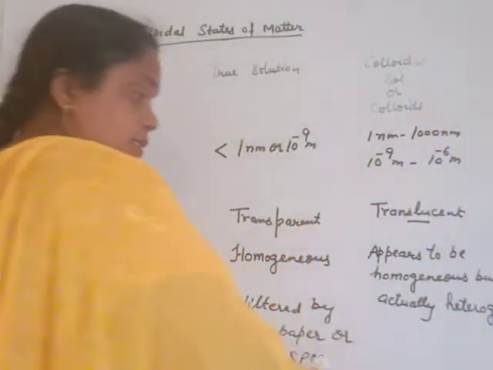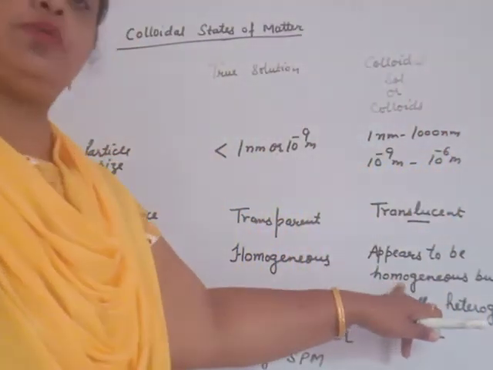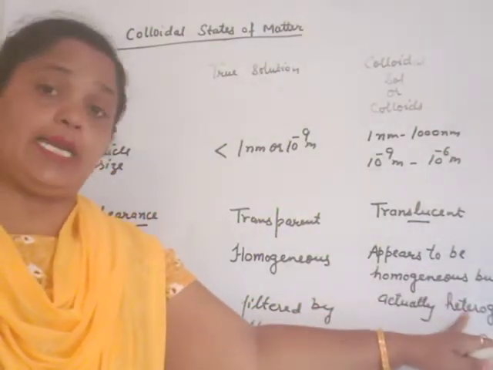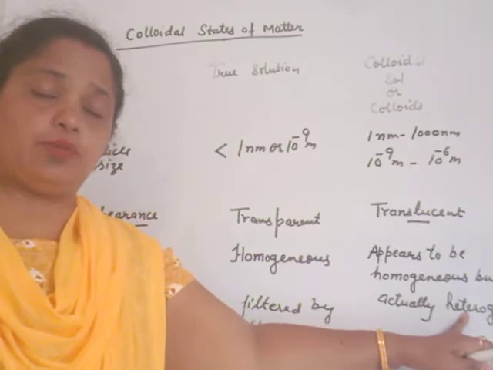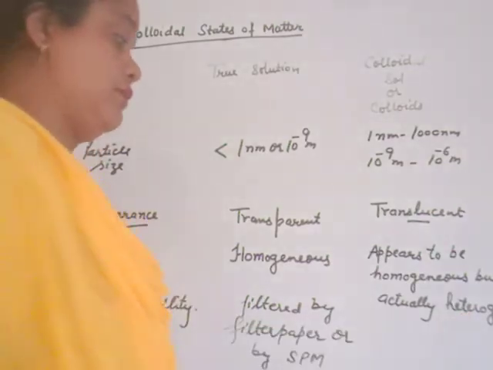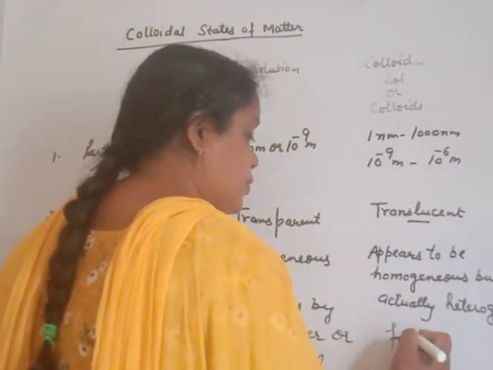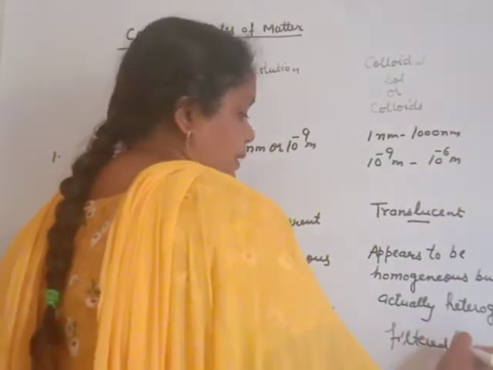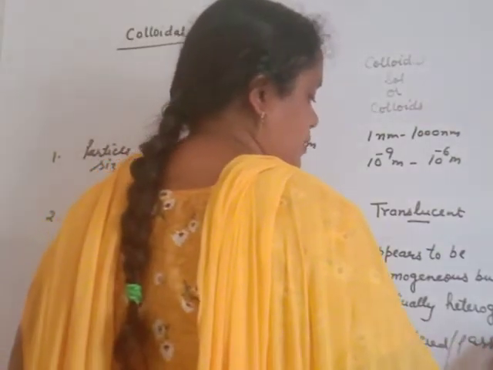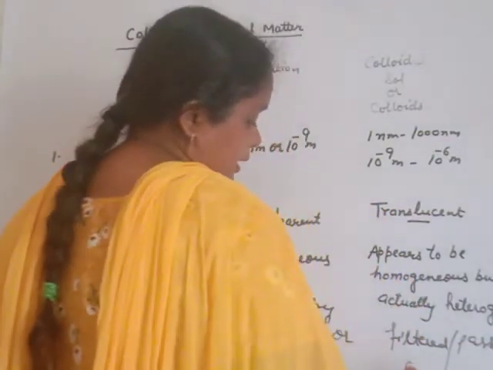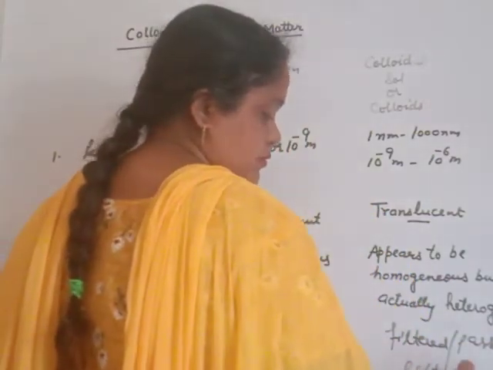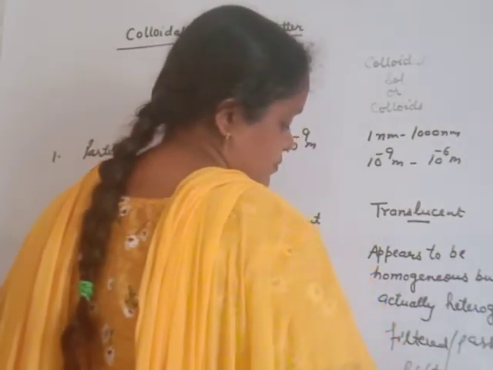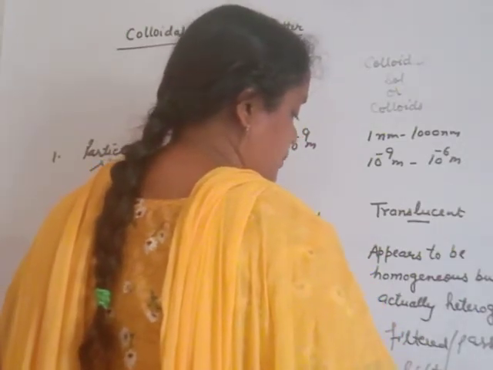But in this case, it appears to be homogeneous. That means they are filtered through the filter paper. But actually heterogeneous, can't be filtered through the semi-permeable membrane. You can also write filtered and passed. Filtered and passed by filter paper, but not through semi-permeable membrane.